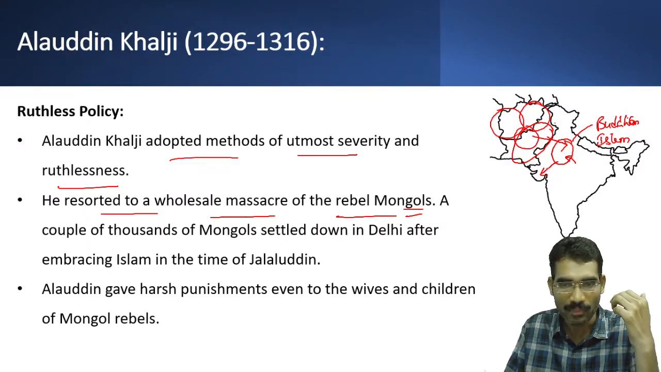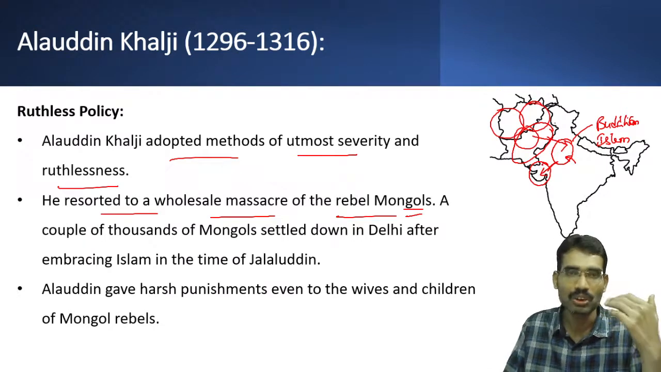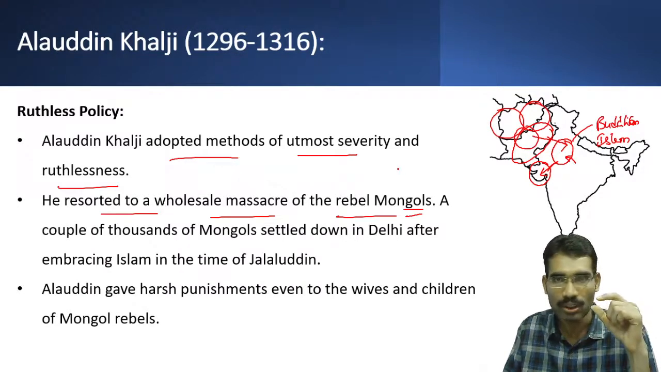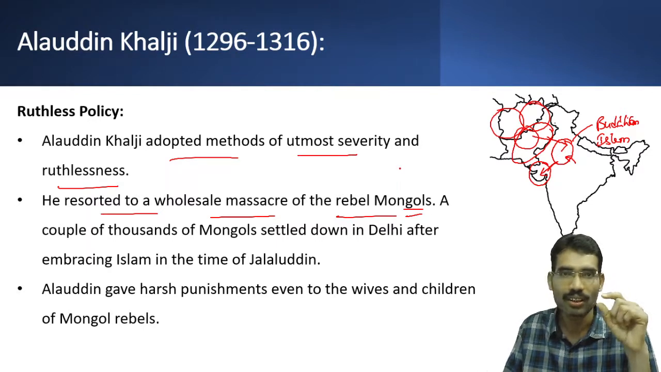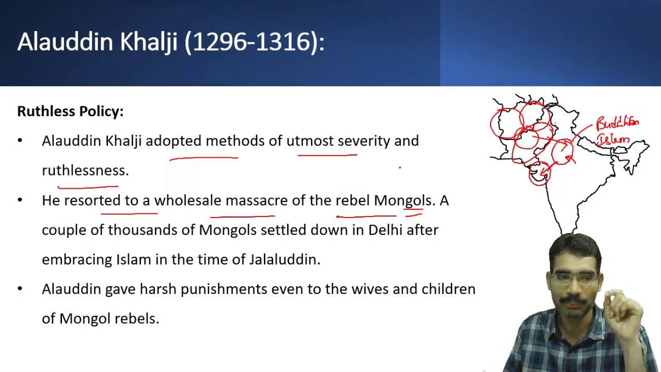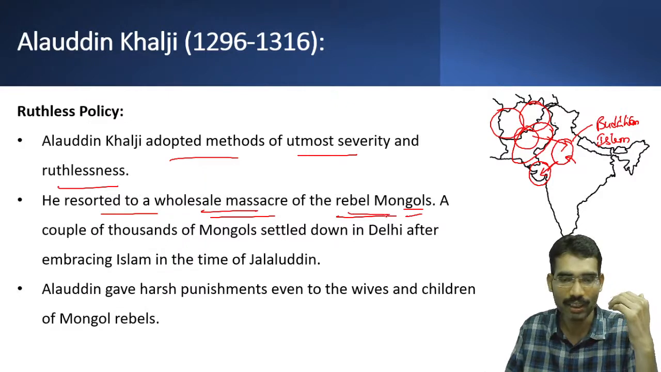When the Delhi Sultanate army reached Gujarat to conquer it, there were some Mongol mercenaries in the army. However, sometimes they switched their loyalty, and whenever there was a rebellion in the Mongol community, it created a law and order issue for the Delhi Sultanate. Jalaluddin Khalji would not give harsh, drastic punishments. However, Alauddin Khalji believed in harsh punishments, so he used to resort to wholesale massacre of rebel Mongols.